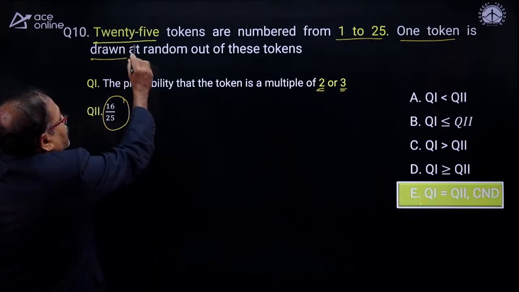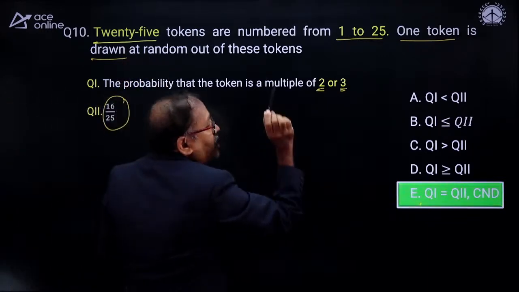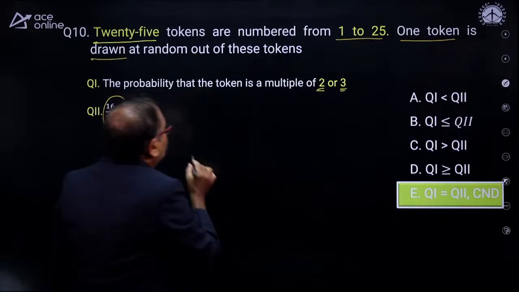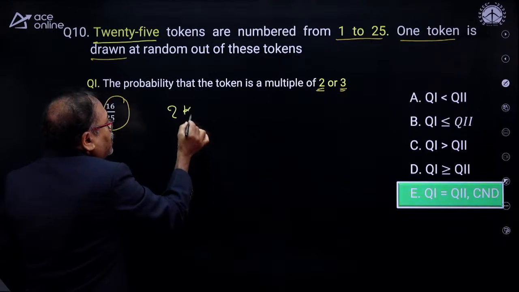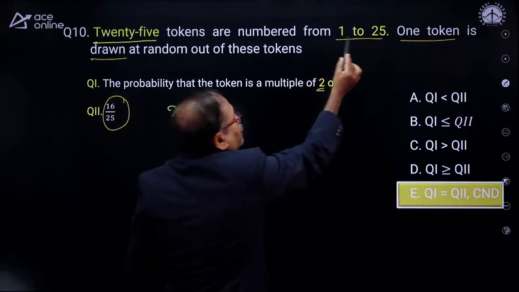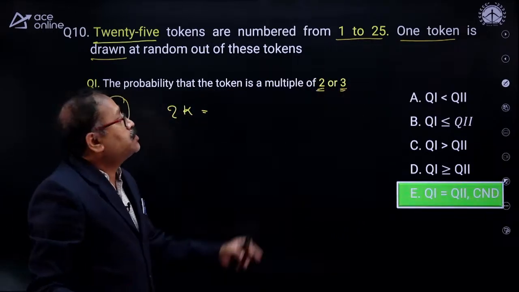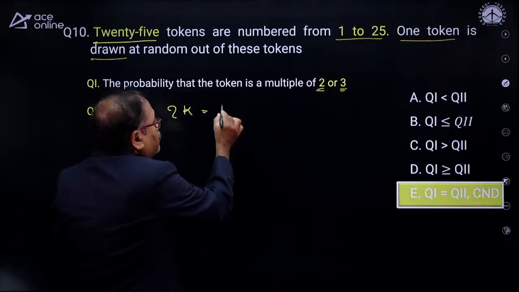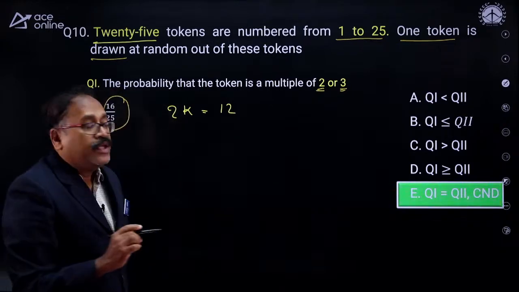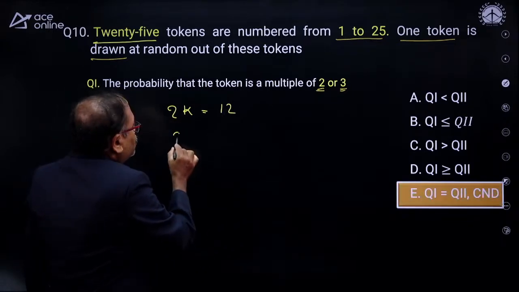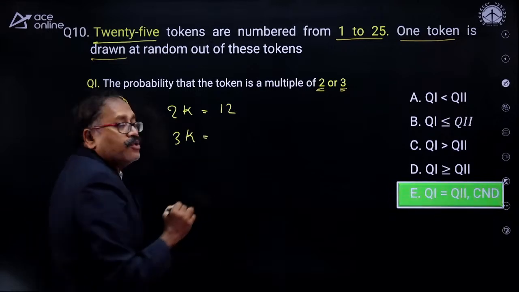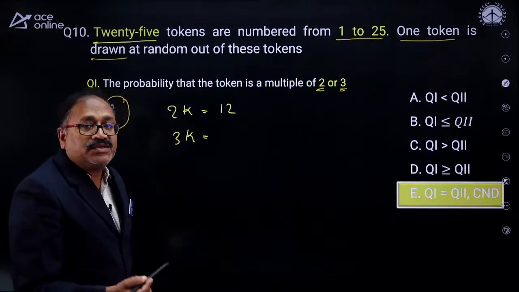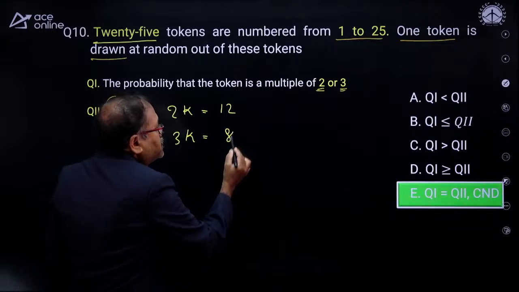Now, there are 25 tokens and 1 token is picked up. Shravanti, please see here, it should be a multiple of 2. That means in the form of 2k, how many numbers from 1 to 25 are multiples of 2? So 25 divided by 2, what is the quotient? 12. So there are 12 numbers which are multiples of 2. And multiples of 3 also. How many numbers are multiples of 3? So 25 divided by 3, 8. So 8 times 3 is 24, that is 8 numbers.